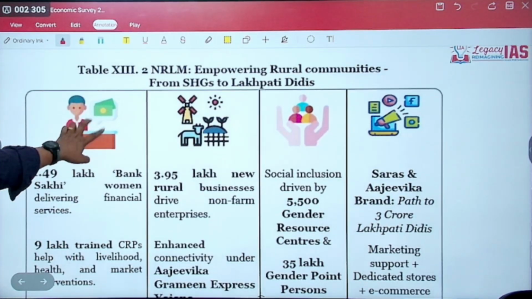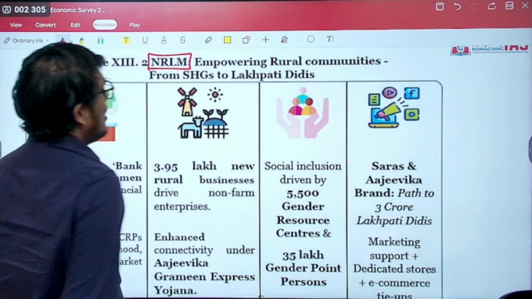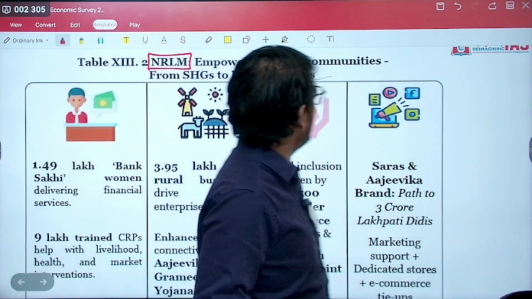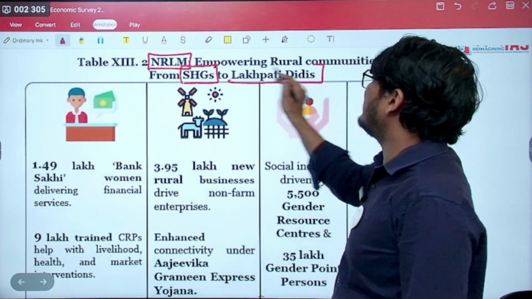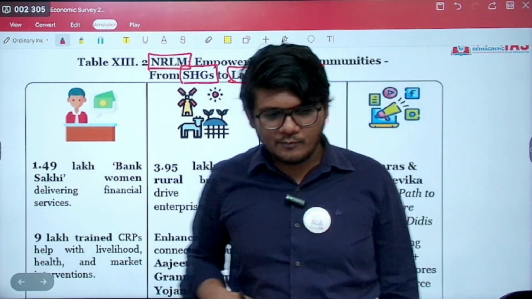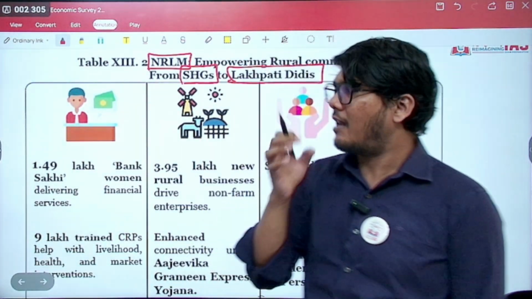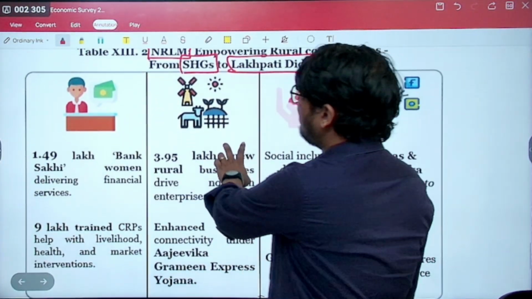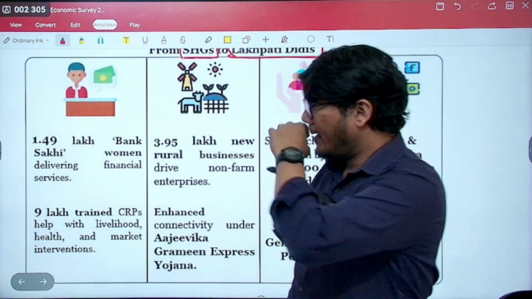Here the economic survey talks about the National Rural Livelihood Mission, which empowers the rural communities from the SHGs, self-help groups, to the Lakpati Didis. The Lakpati Didis means the incentives given to women, making them Lakpatis. So you have various things that the government has given data about, right?